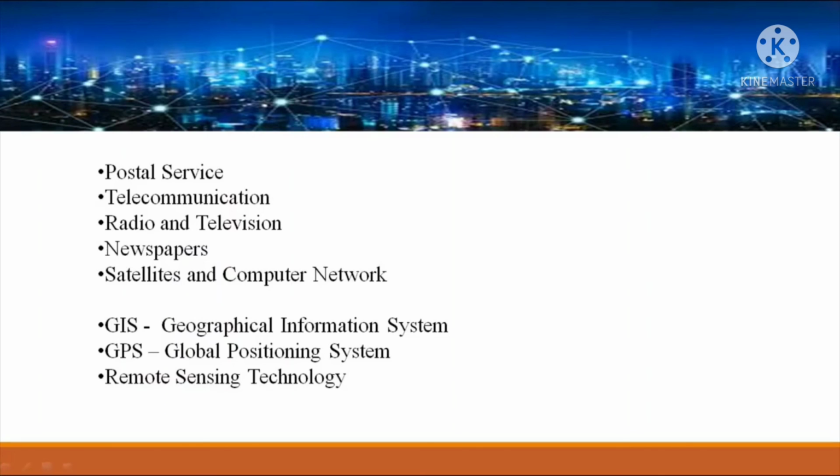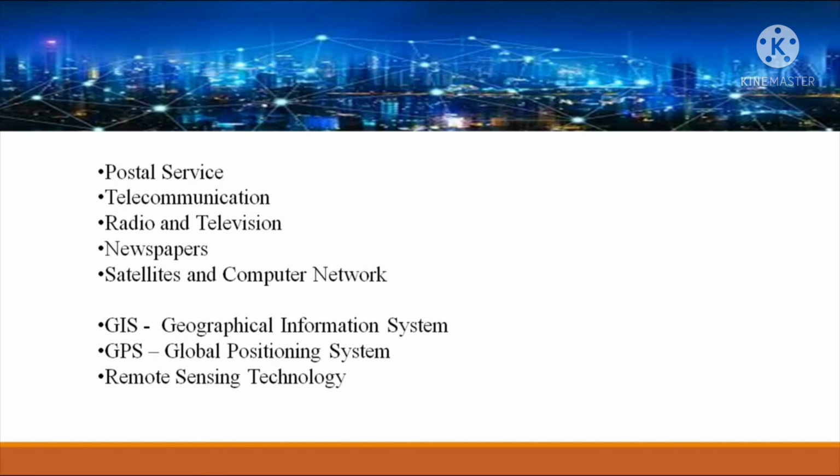Next, satellite and computer network. Nowadays everything is developed through satellite: email services, fax, etc. Artificial satellites have marked a new history in global telecommunication and radio and TV networking. And the main ones are GIS, GPS and remote sensing technology, very important. GIS, Geographical Information System, and GPS, Global Positioning System, and remote sensing technology.